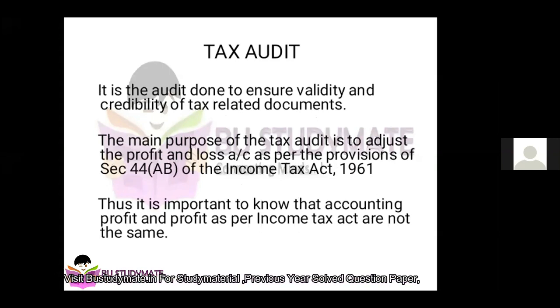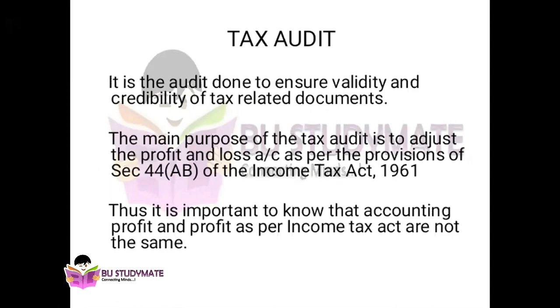Okay. The main purpose of tax audit is to adjust the profit and loss account as per the provisions of Section 44AB of the IT Act 1961. So this is a provision, Section 44AB of the Income Tax Act 1961. This will be the major provision under which tax audit will be done. So the main purpose is to adjust the profit and loss account as per the provisions of income tax. Thus, it is important to know accounting profit and profit as per IT are totally different and are not the same. Please listen carefully to this point. If possible, I'll explain some example.